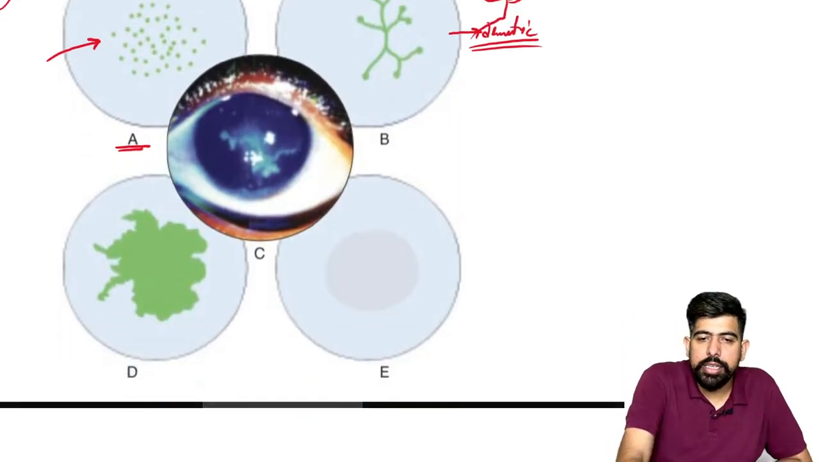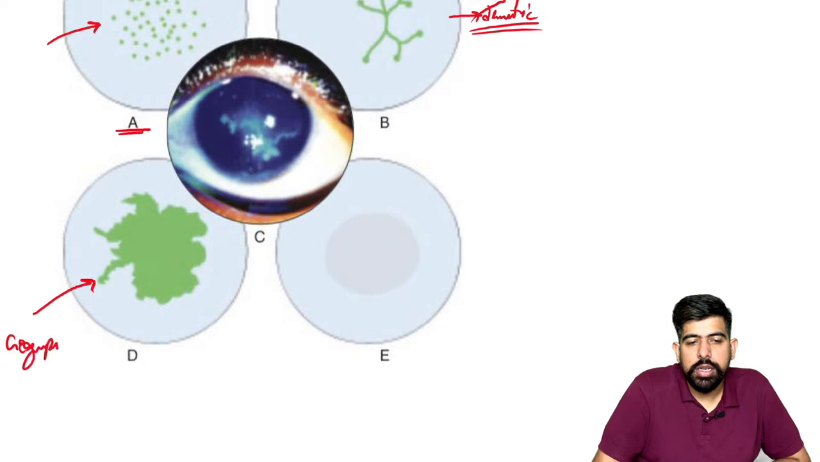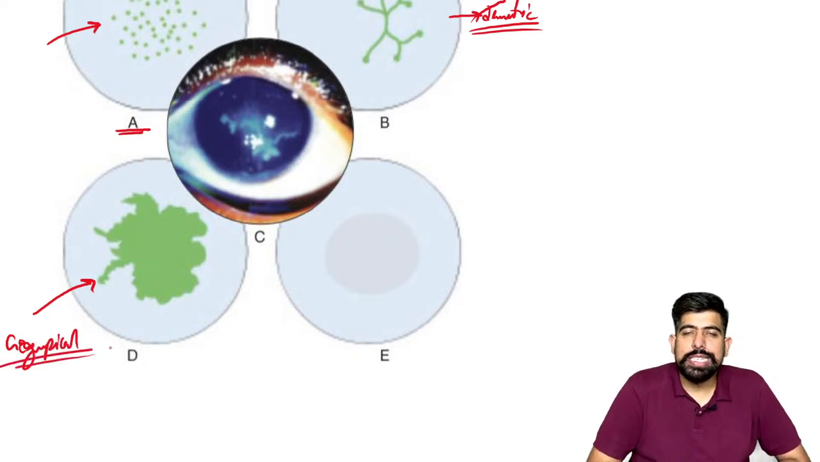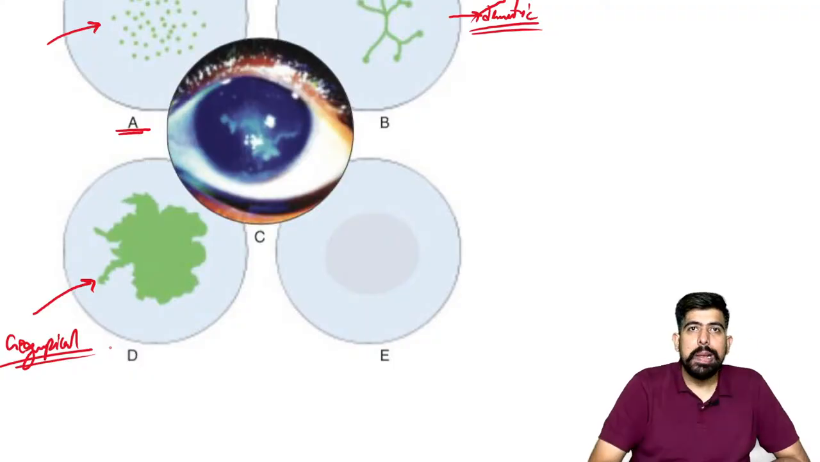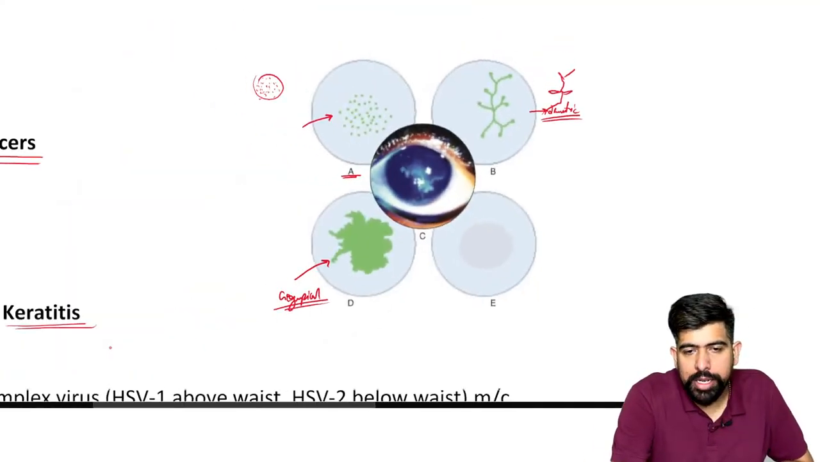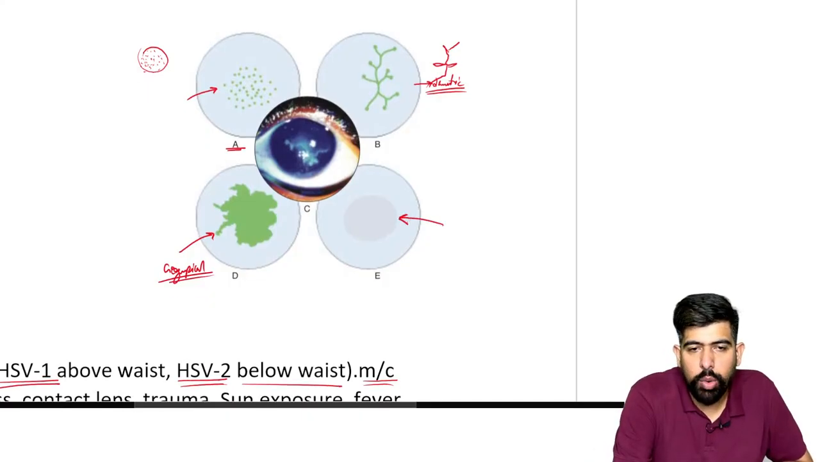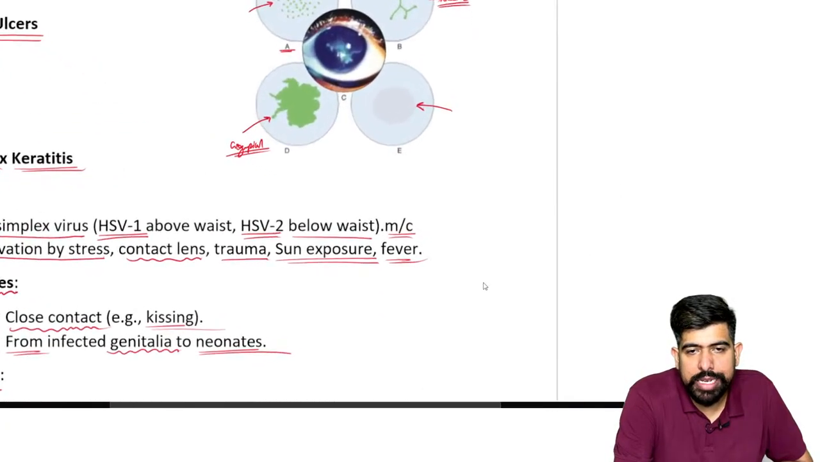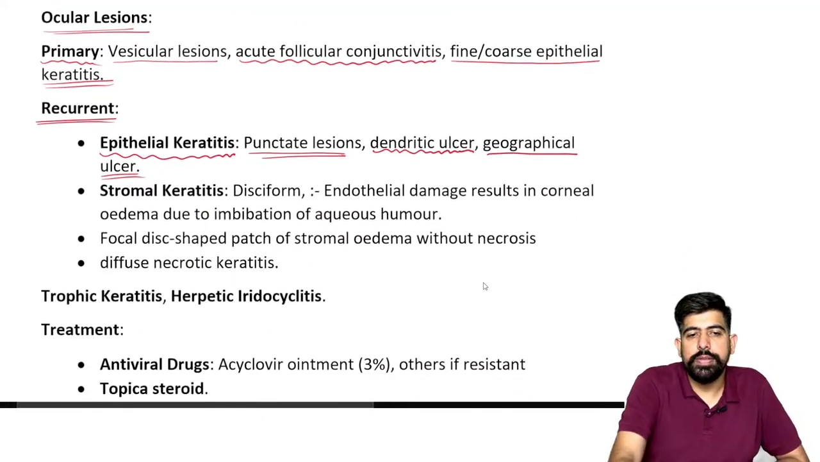Okay, and later this dendritic ulcer will cause your geographical ulcer. Geographical ulcer, you can see over there, it seems like the geography of some land or island, or we can say Iceland, right? We are reading the geographical maps over here. And the later part will involve the eye and cause the corneal ulcer. All right. So it starts with the punctate epithelium, next the dendritic ulcer, and later it will cause the geographical ulcer.